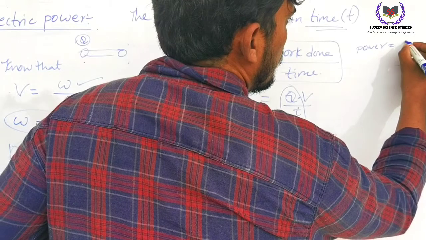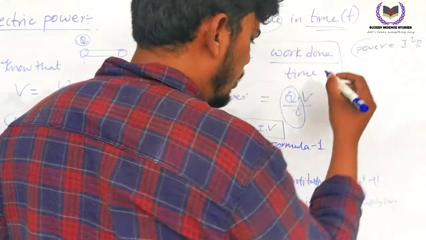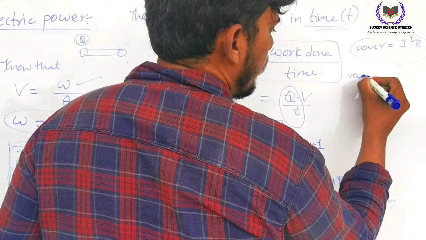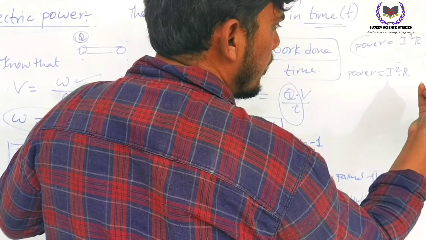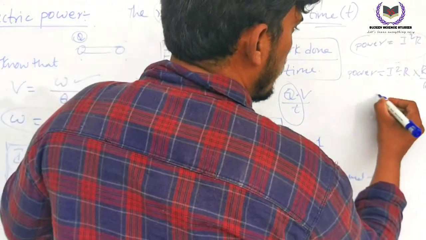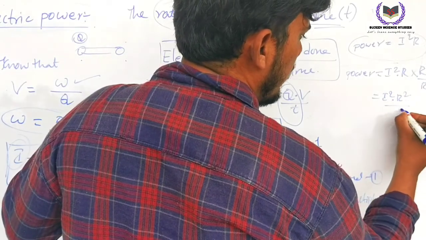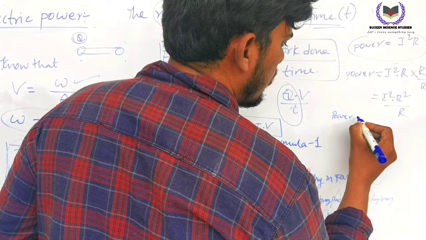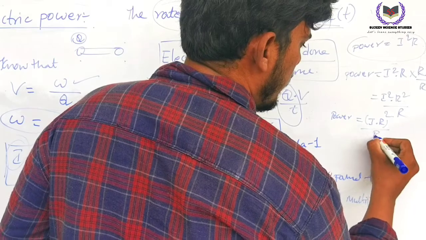Power equals I square R. What I am doing is dividing and multiplying with R. So power equals I square R into R by R. I square into R into R, R square by R. So you can write it as power equals I into R whole square by R.